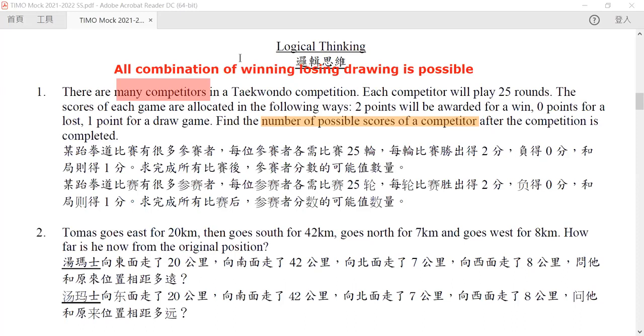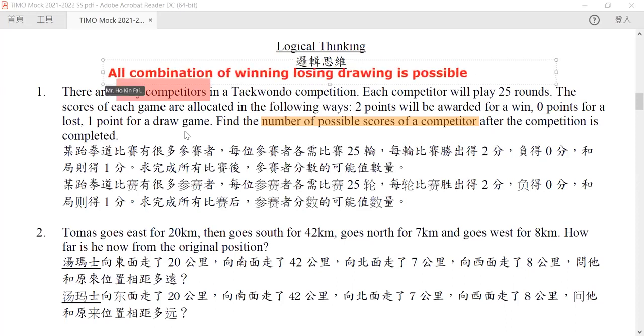So now we want to know the number of possible scores for all the competitors. So let us consider the range of the score. Now, if we have a competitor who is very, very bad, and they lost all of them, then what's the score for this competitor? Of course, 0, right?